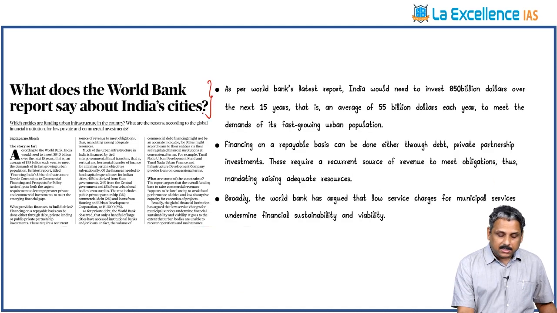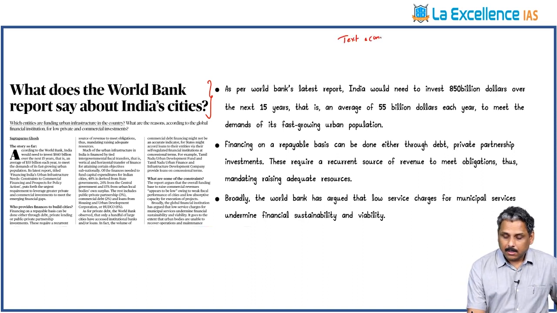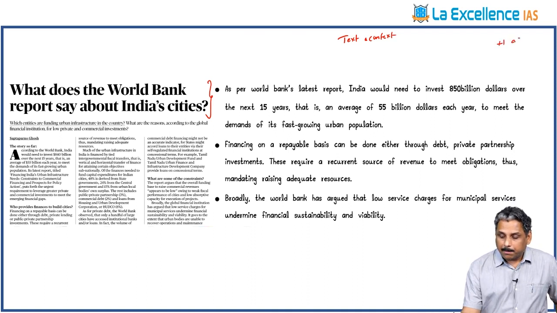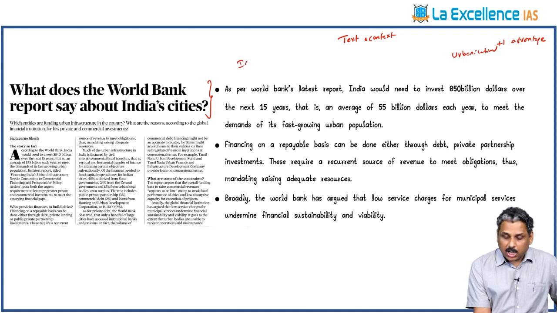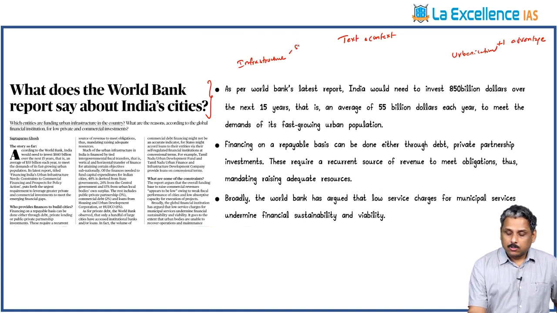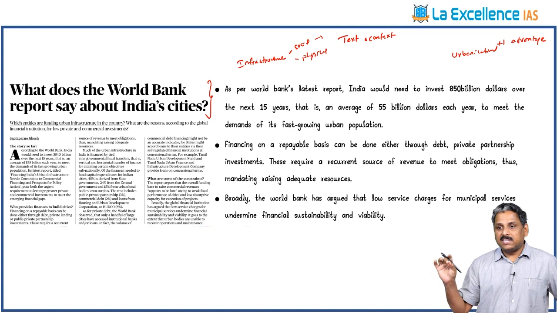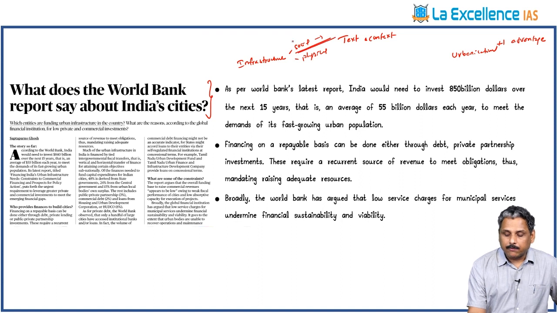What does the World Bank report say about India's cities? These are text and context articles. In the e-paper, they are giving text and context articles. These are very critical for our plus one advantage. Now we have a topic called urbanization in our Paper 1 syllabus. That's where one of the biggest challenges of the urban cities is infrastructure breakdown. The infrastructure includes social infrastructure and physical infrastructure. The social infrastructure, especially the needs of the urban poor, creating a community across various classes in the urban areas, we call this social infrastructure.